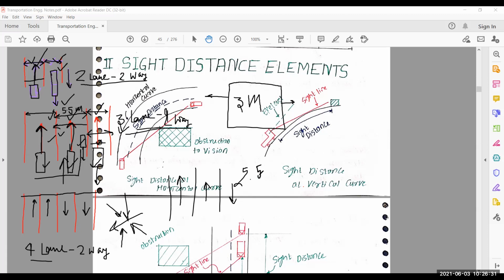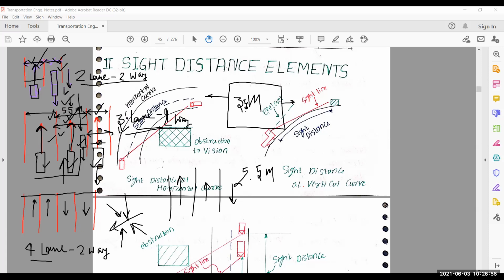Because one vehicle will move with 3 meters, because its original width is 2.5 meter, but we provide some clearance of 0.5 meter and 0.5 meter. So the minimum width a standard vehicle, which is our passenger car, requires is 3.5 meter, and here you see the space is 5.5 meter. So how in between 5.5 meter can you travel with 7 meter?